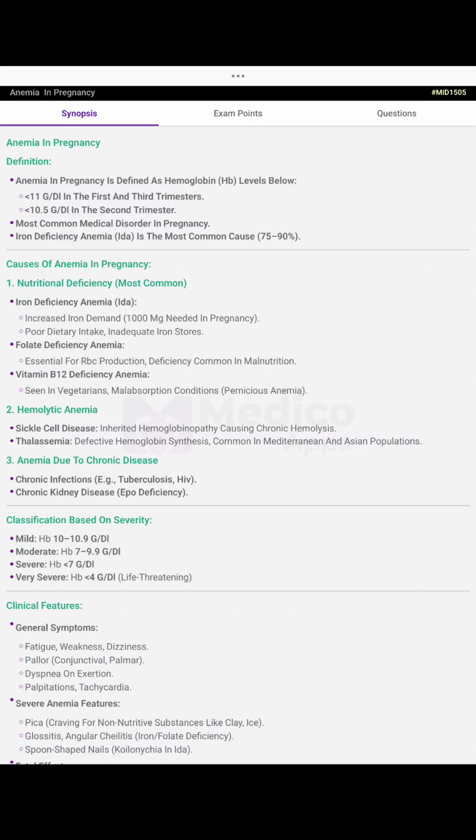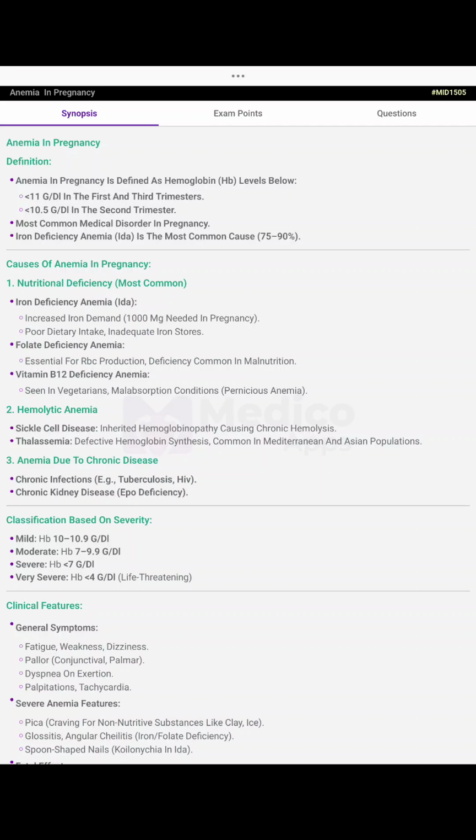Anemia in pregnancy. Anemia in pregnancy is defined as a hemoglobin level lesser than 11 g/dL in the first and the third trimester, lesser than 10.5 g/dL in the second trimester. Most common medical disorder in pregnancy. Iron deficiency anemia is the most common cause. Nutritional deficiency, most commonly iron deficiency anemia.